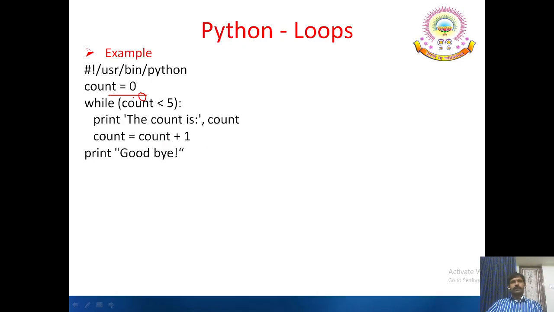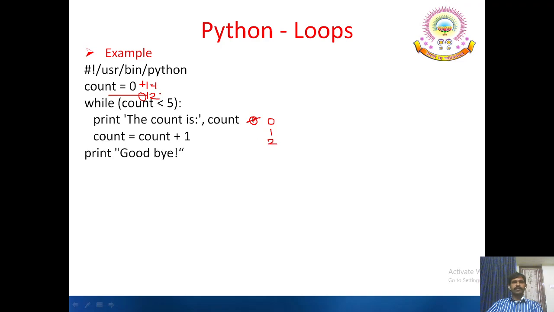So here, since 0 is less than 5, 0 is printed. After that, count is incremented by 1. So 0 plus 1 becomes 1. 1 less than 5, true, so count is printed as 1. Next it becomes 2. 2 less than 5, condition true, 2 is printed.